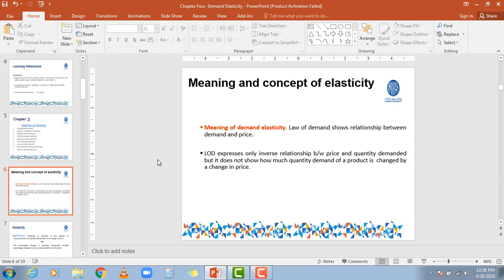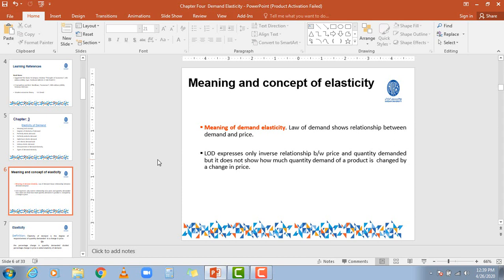Then what is the need that we should study elasticity of demand? We remember we studied in the law of demand that it shows the inverse relationship between quantity demanded and the price level. But what is the need to study elasticity of demand?